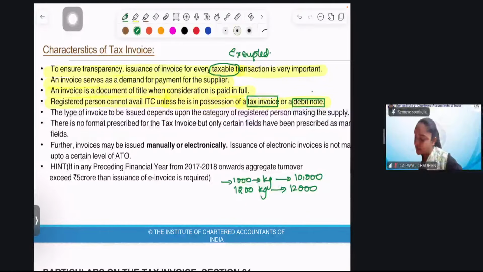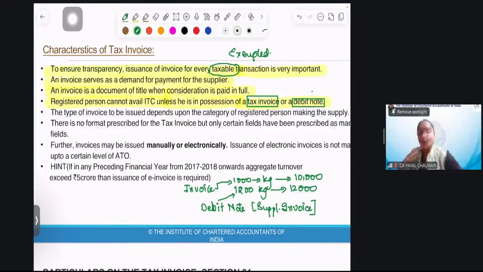In this case, we have the original invoice, and for the extra quantity I'll issue a debit note, which is also known as a supplementary invoice. So to sum up, if I need to take ITC, I must have the tax invoice and debit note. Everyone understood?